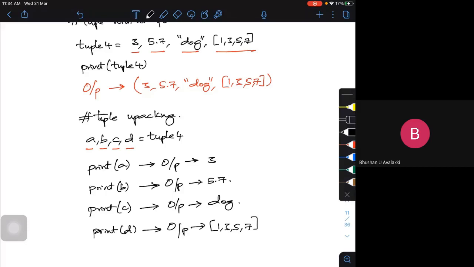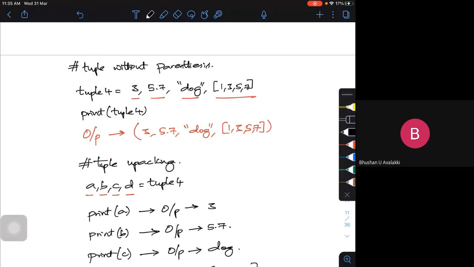See, having one element within a parenthesis. If you have only one element within the parenthesis, then you need not put a comma and all. See, here how many elements I have? I have 4 elements. Then I have to put a comma. If I have one element, it doesn't make sense putting a comma within my parenthesis. If I have a string, say for example, tuple 4 is equal to only dog. I'll put within inverted commas a dog. Now, when you do such things, the only operation we can do here is unpacking.